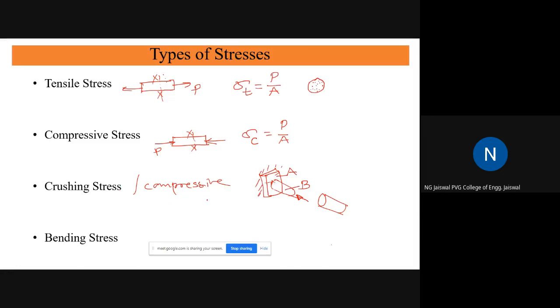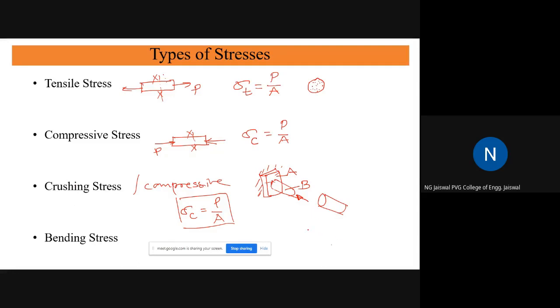Again, if you want to write the equation, it will be simple then. Sigma C is equal to force by area. Now again, this equation is applicable only to the weaker material, because that is going to fail. Weaker is going to fail. That's why you will apply this equation to the weaker material. So that is a crushing stress. Many students do not understand the difference between crushing and compression, so I am clarifying here what is crushing and what is compression.